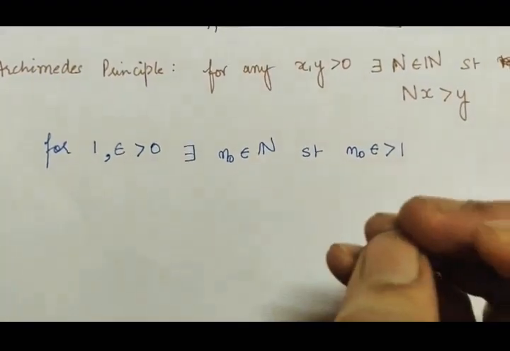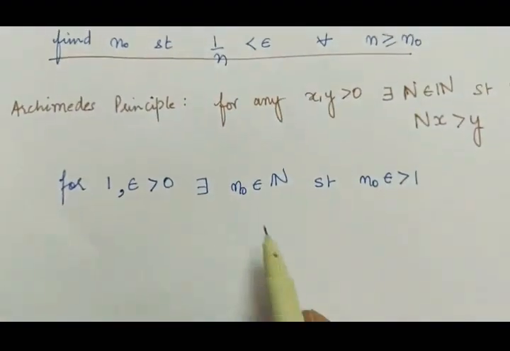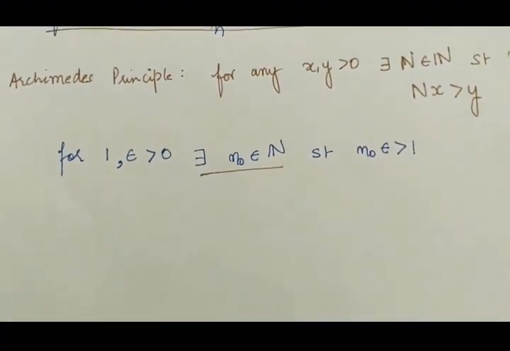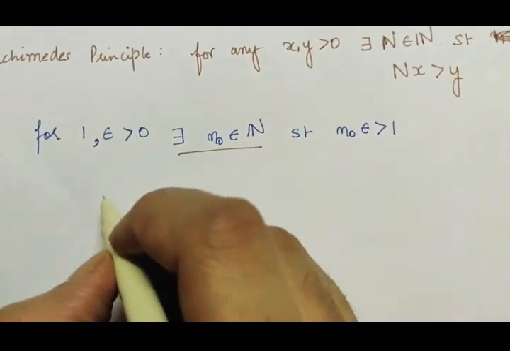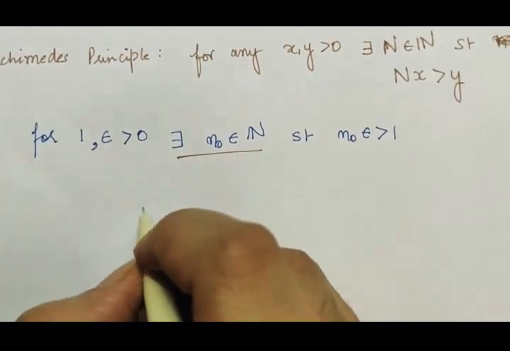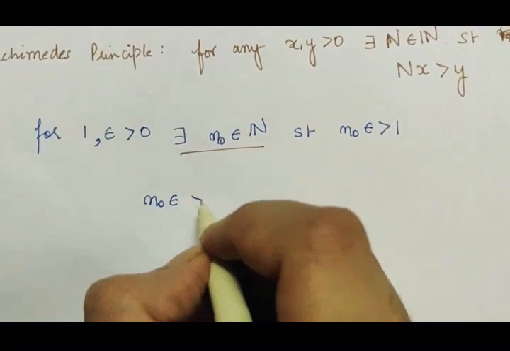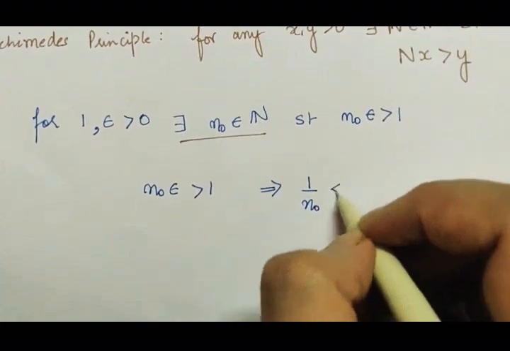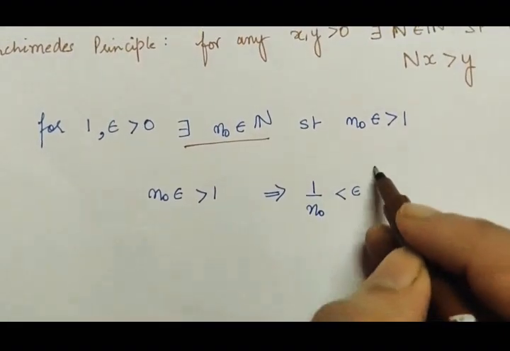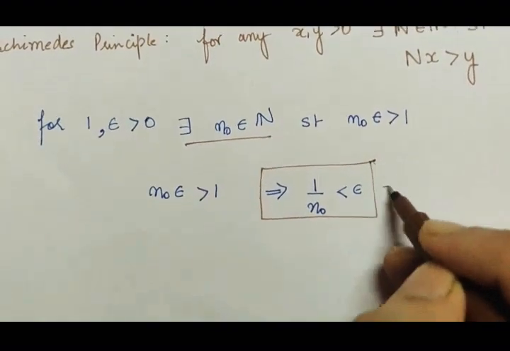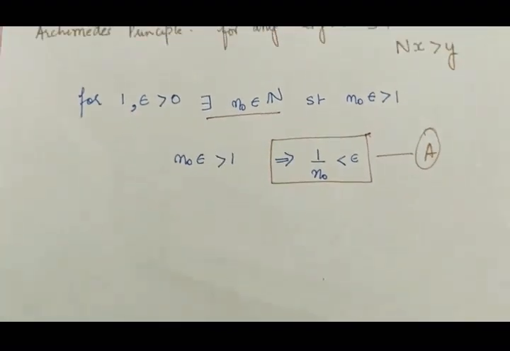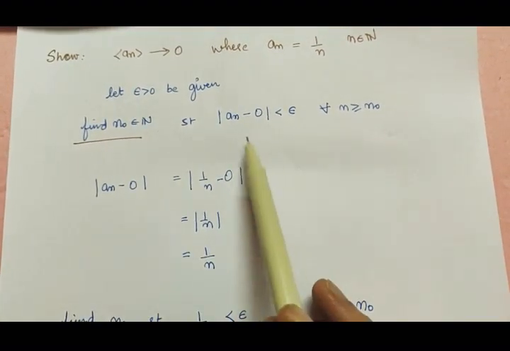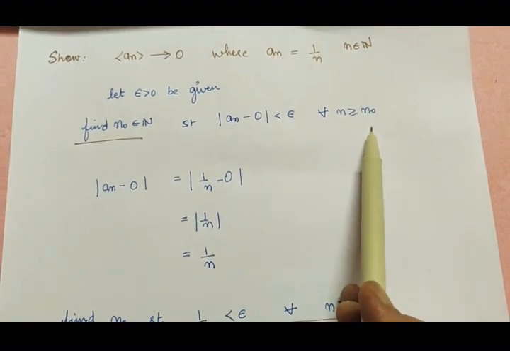Now we had to find n naught. So we have here shown the existence of a natural number n naught. What is happening here? For this n naught, what we are getting is n naught epsilon is greater than 1. This means we are getting 1 by n naught is less than epsilon. Just mark it. Let's call it A. We'll use it later. Now, I'll again recall quickly. We had to find n naught for which mod of an minus 0 was less than epsilon for all n greater than or equal to n naught.